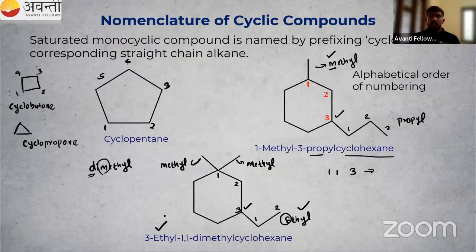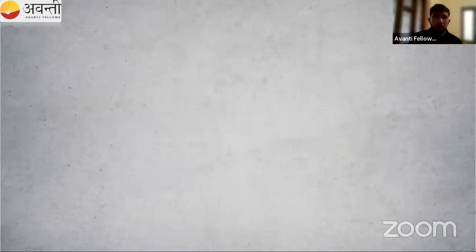Then our cyclohexane. So this is the nomenclature of cyclic compounds. Okay, cyclohexane, cyclobutane, cyclopropane. Then if substituents or branches are present, we have to give the lowest number. So we have to check the alphabetical order of our substituents. That is also very important. These things we have already mentioned in the last class. So you have to revise all the things. So that is the nomenclature of cyclic compounds.